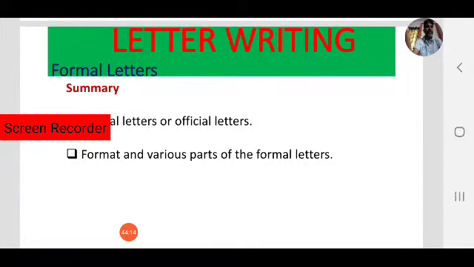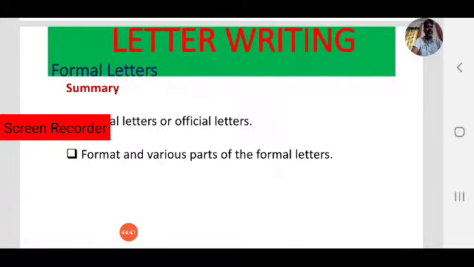Sometimes you may pass on information, sometimes you make a complaint, sometimes redressal, sometimes you want to apply for something. So in all these cases, generally we use official letters. In official letters, you must follow some procedures.